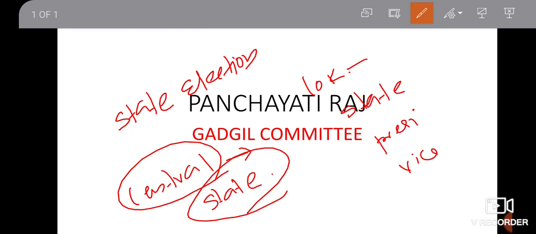Okay, so these are the main important recommendations made by the Gadgil committee, and based on these recommendations, the 73rd and 74th Amendment Bill was drafted, and based on that only we got our 73rd and 74th Constitution Amendment Acts. Okay, so if we look, we will see almost all the points of these recommendations in the current Panchayati Raj institution,